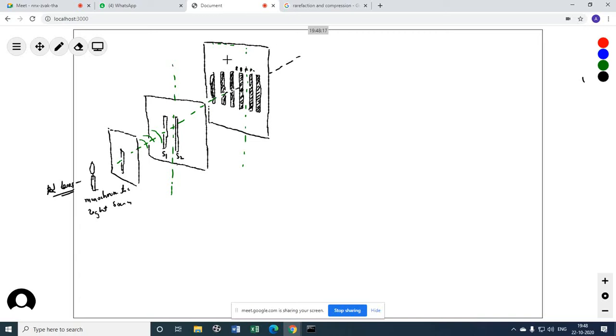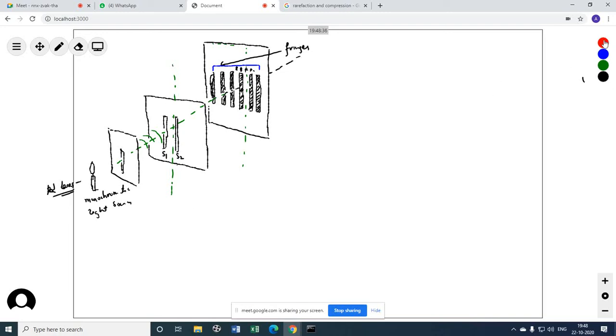We call this thing fringes. What do you call it? These things are collectively called fringes. Dark and light fringes. Dark, bright and dark fringes. They are called bright fringes.